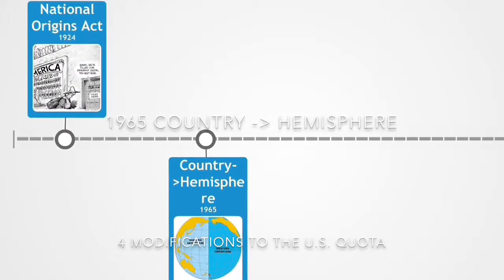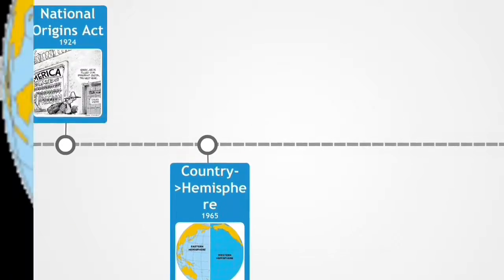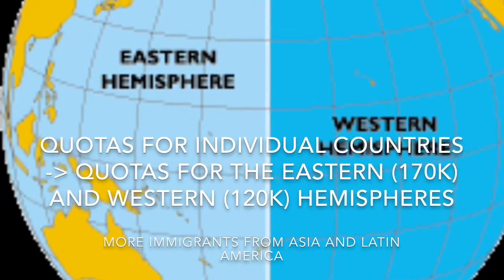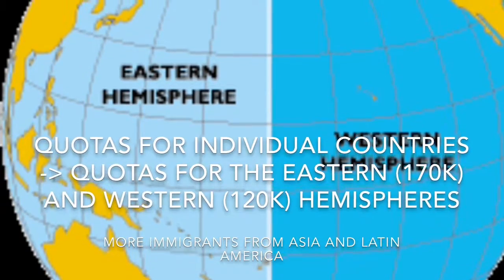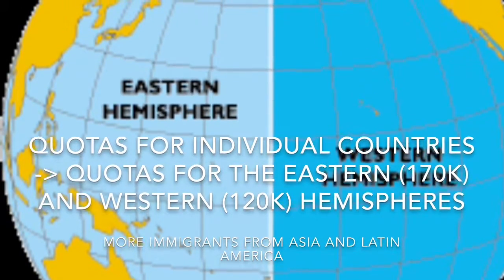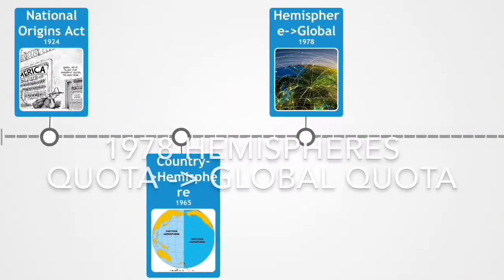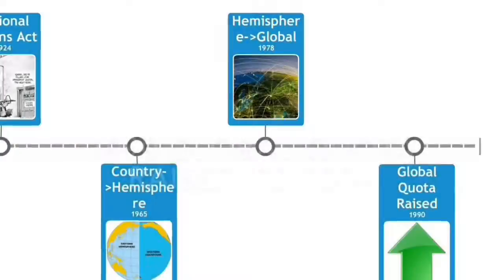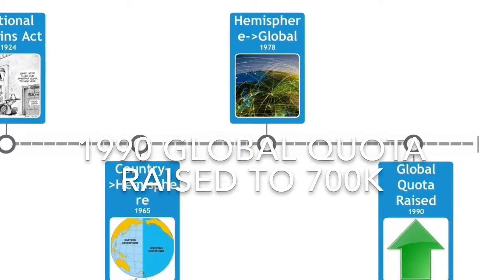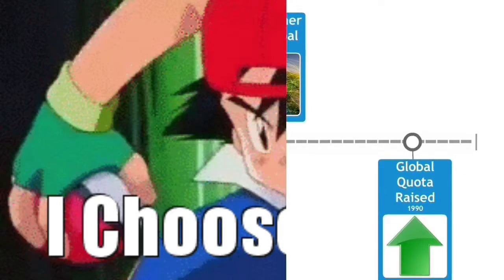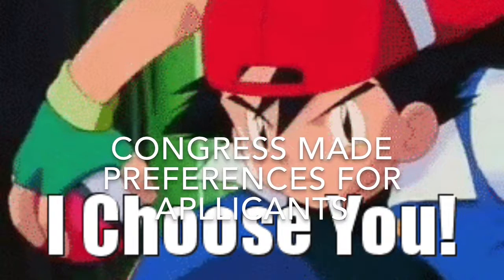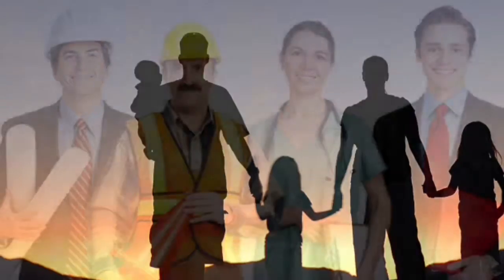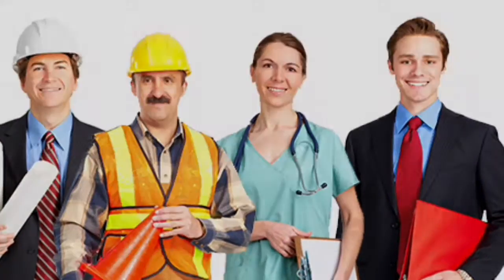The second modification occurred in 1965, in which the quotas for individual countries changed to quotas for the Eastern and Western Hemisphere. More immigrants came from Asia and Latin America as a result of this change. In 1978, the hemisphere quota was changed to a global quota. Lastly, in 1990, the global quota was raised to 700,000. Congress made preferences for applicants. These included family reunification, skilled workers, and diversity.